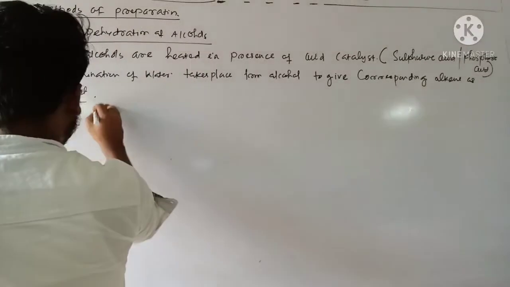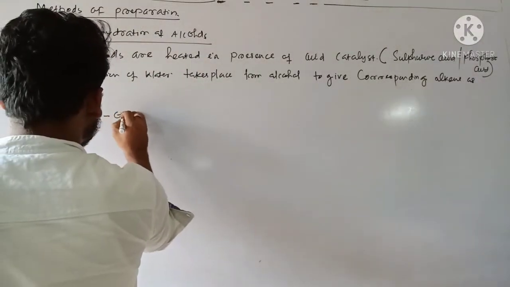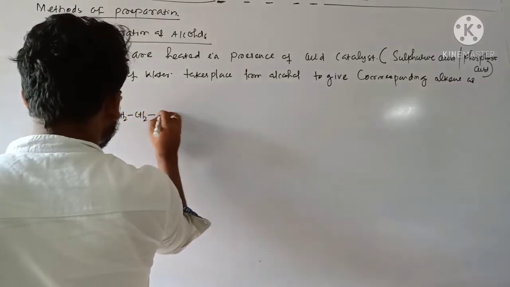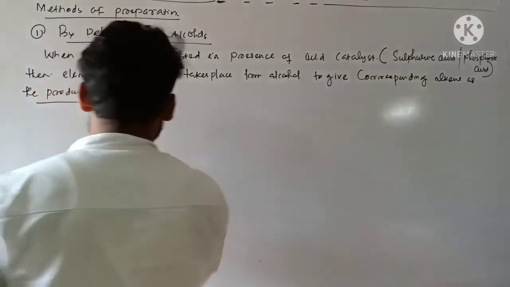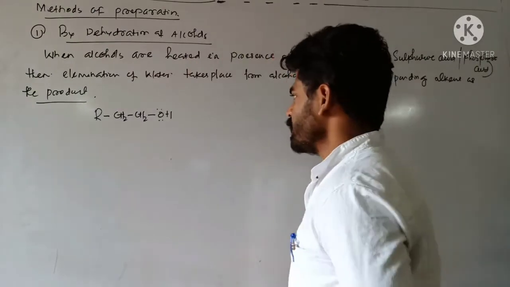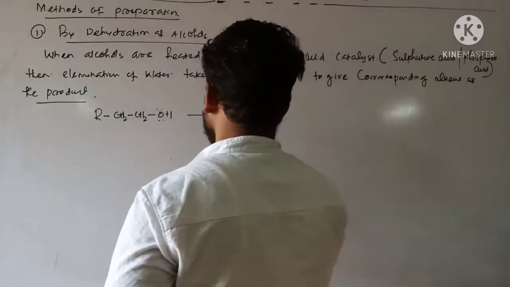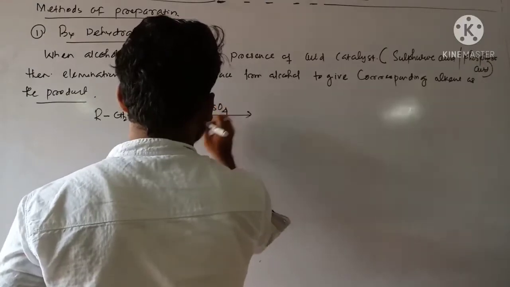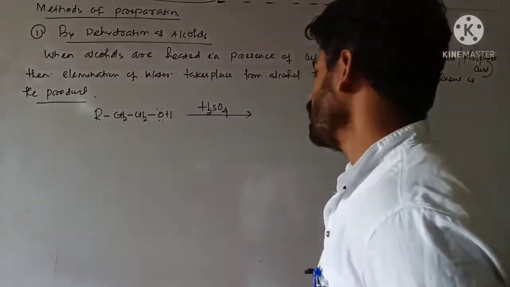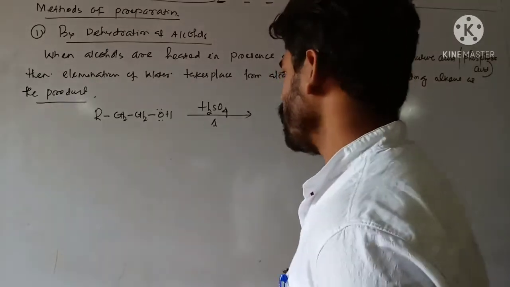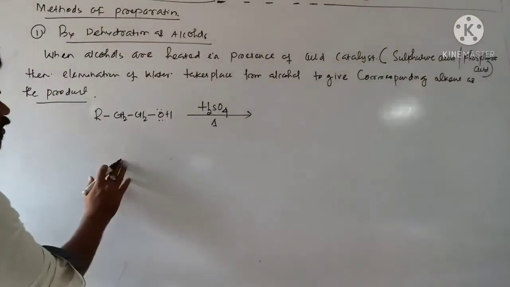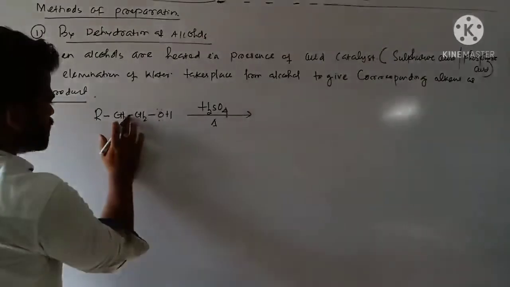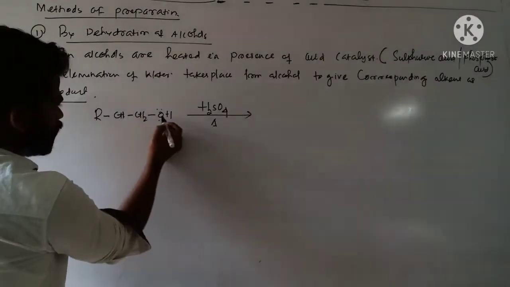Suppose one alcohol I am writing over here, RCH2OH. Clear? And I am heating this alcohol in presence of acid, let's say H2SO4. So by heating this alcohol, you see there is elimination of water molecule, and the elimination takes place from the carbon containing the OH group.